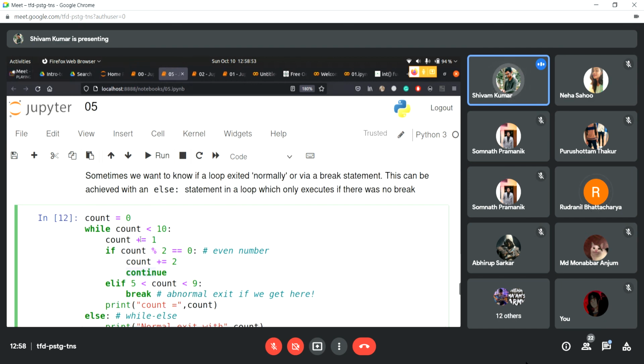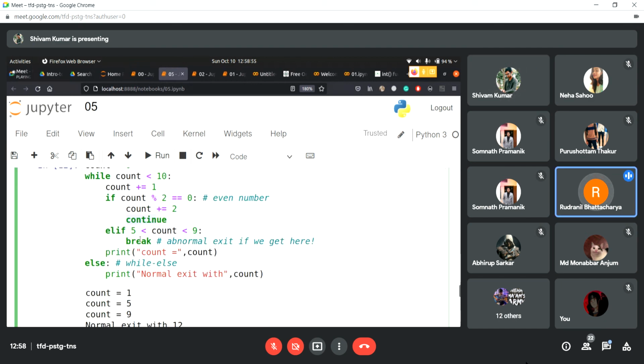Both continue and break statements are jump statements. They help the flow of control by jumping from one statement to another. The only difference is break will totally take you out of the loop. It will come out of the loop and print whatever the next statement is after the loop, right? So suppose we have a print statement here.